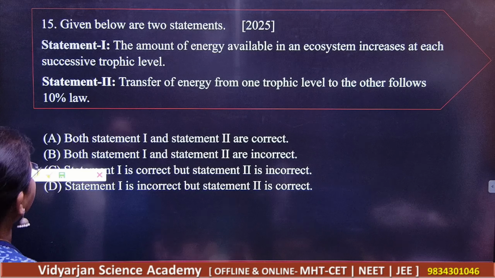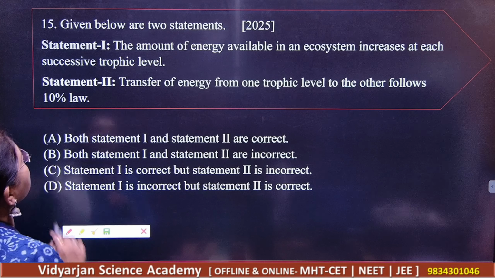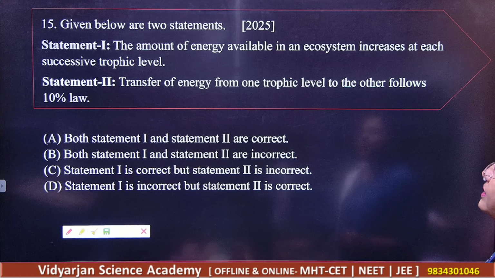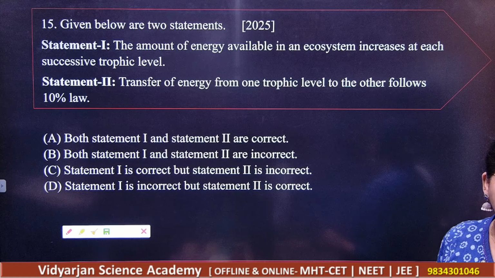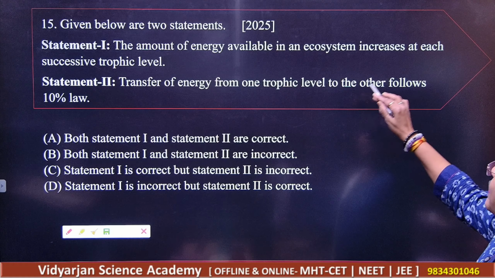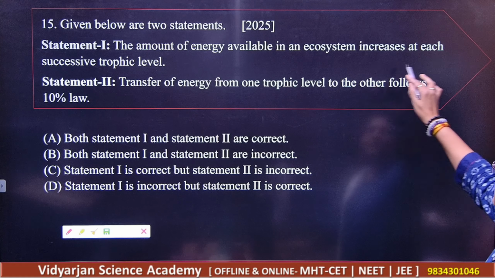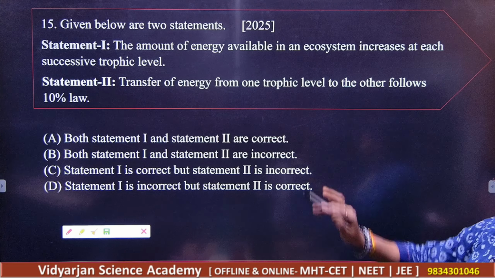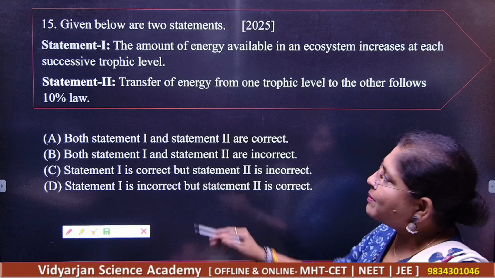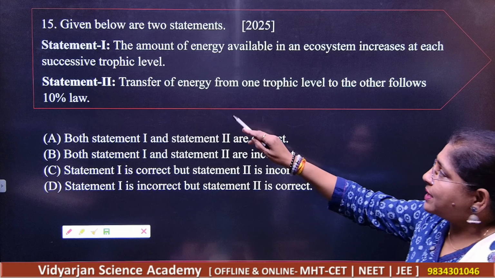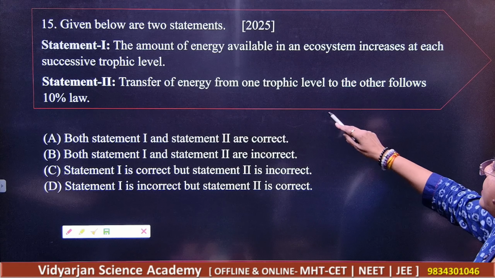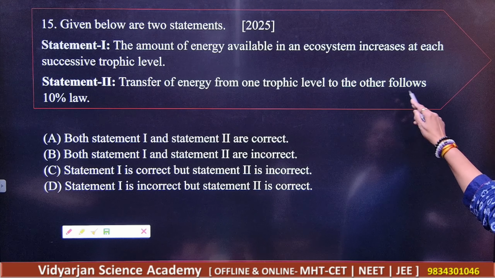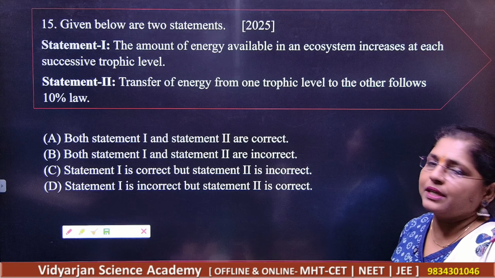Next, given below are the two statements. Statement number 1: the amount of energy available in the ecosystem increases at each successive trophic level. And statement number 2: transfer of energy from one trophic level to another follows the 10% law.